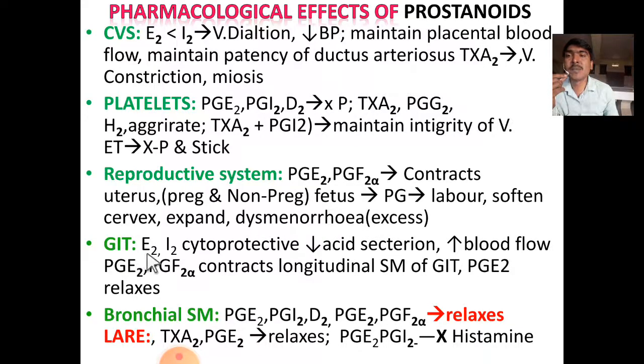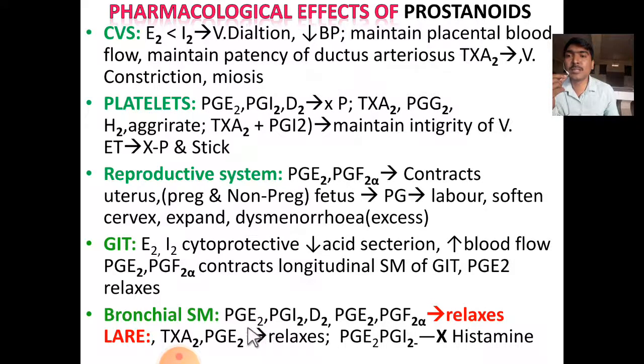Activity on GIT: PGE2 and I2 have a cytoprotective effect on the stomach by reducing acid secretion. They also improve the blood flow to the stomach and improve the secretion of mucus. That's why they have a cytoprotective effect on the stomach. PGE2 and F2 alpha contract the longitudinal smooth muscle of the GIT, and PGE2 causes relaxation of the circular muscle. Both effects lead to increased GIT movement and diarrhea, which is an adverse effect.